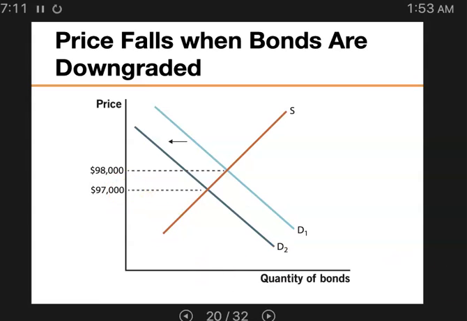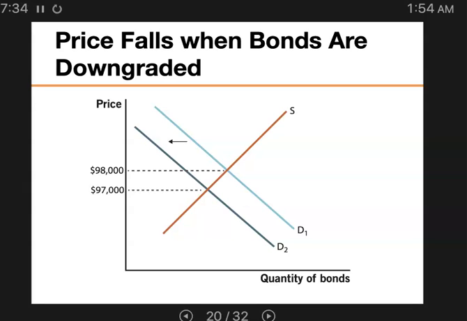So in other words, greater default risk makes it more costly for firms to borrow. The default risk could be viewed or represented by being downgraded by the rating agency.